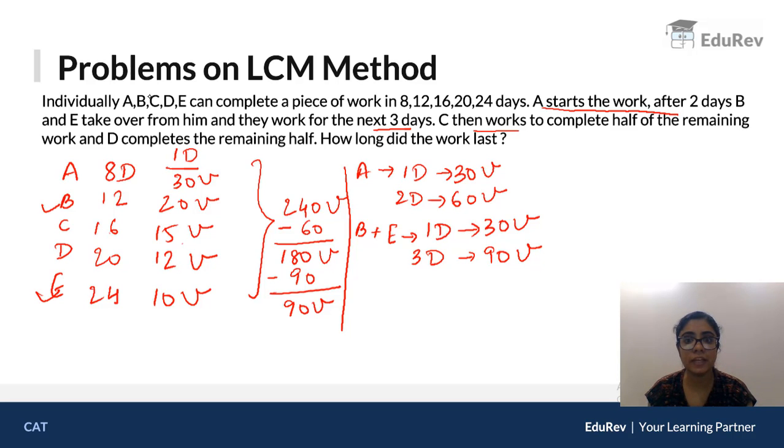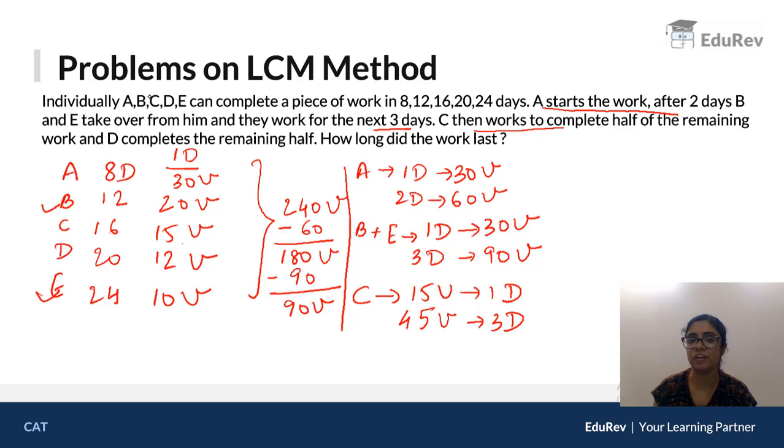Now C then works to complete half of the remaining work. So C works to do half of 90. So that is 45 units. Now see, C does 15 units in one day. So to do 45 units, C will take 3 days because 15 threes are 45. So 45 units are done by C. You are left with 45 units.